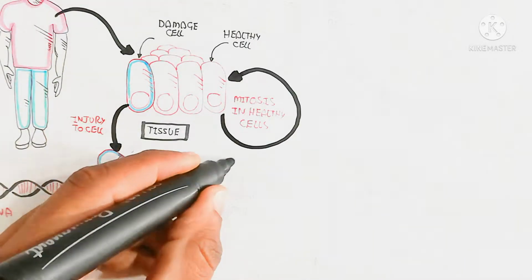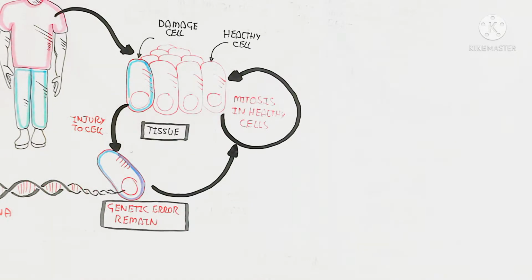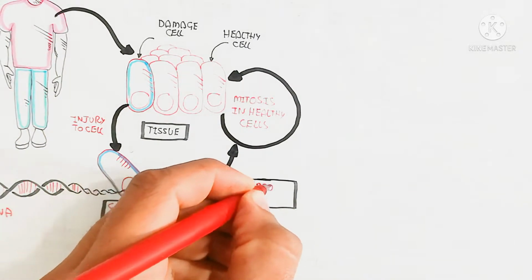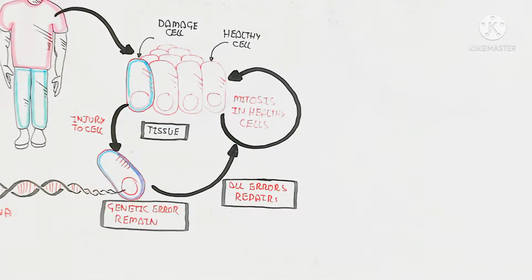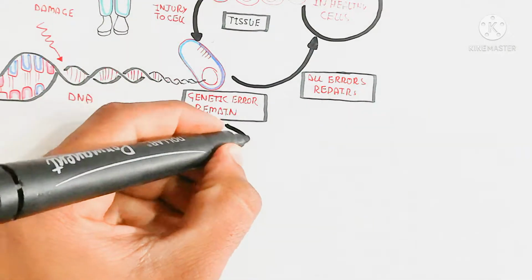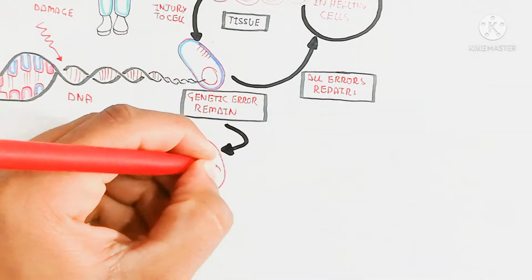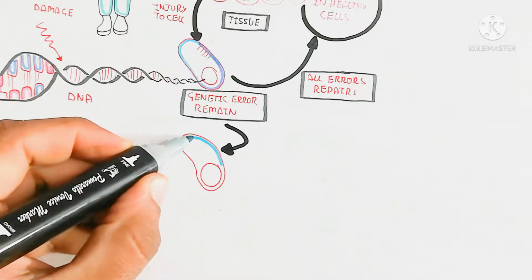It contains DNA, the genetic material, so the genetic error will remain. If all the errors can be repaired, then after the repair, mitosis in the healthy cell will occur again like that.